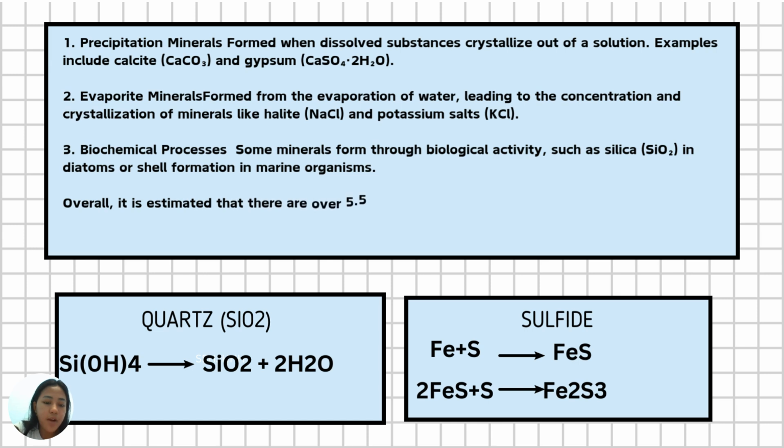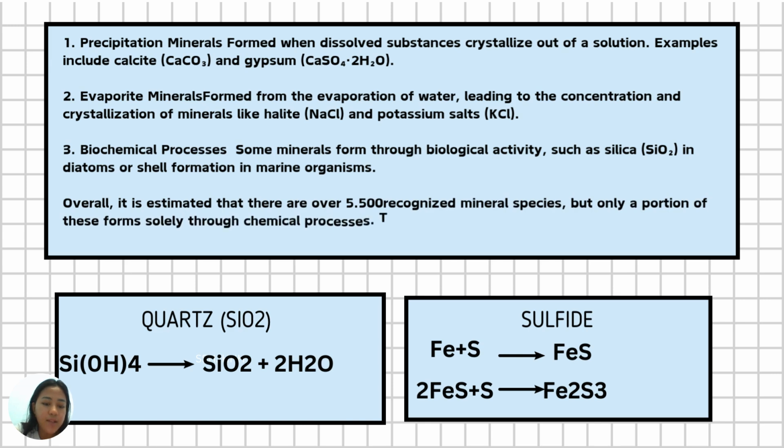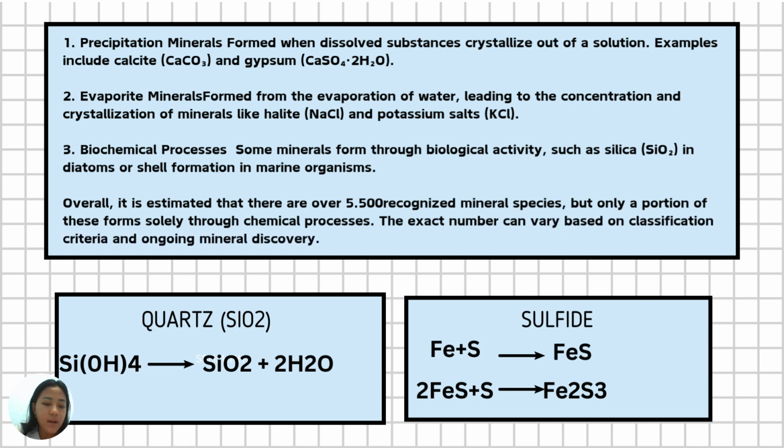Quartz is one of the most common silicate minerals and is formed through several processes, including magmatic and hydrothermal activity. The chemical reaction associated with the formation of quartz can be described as follows, for the magma process and hydrothermal process.